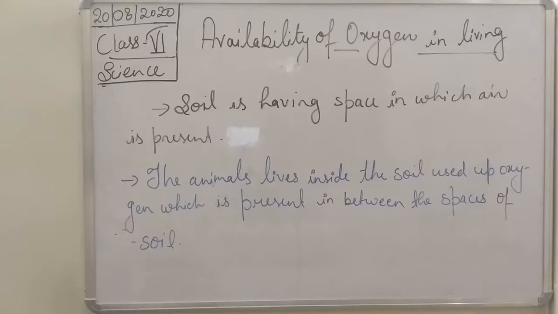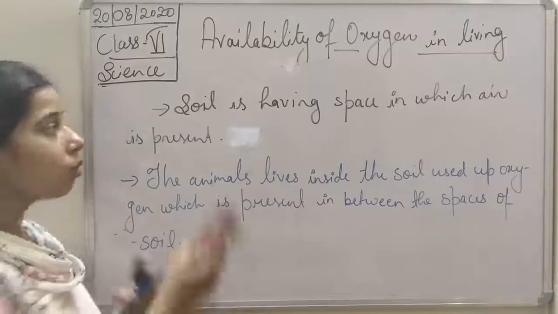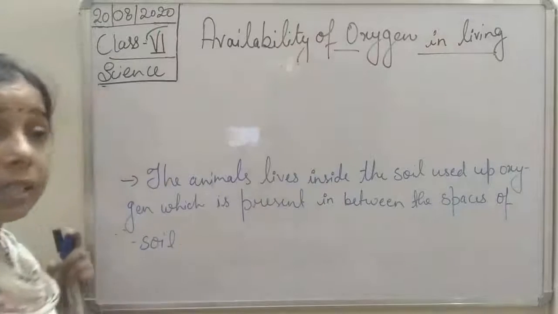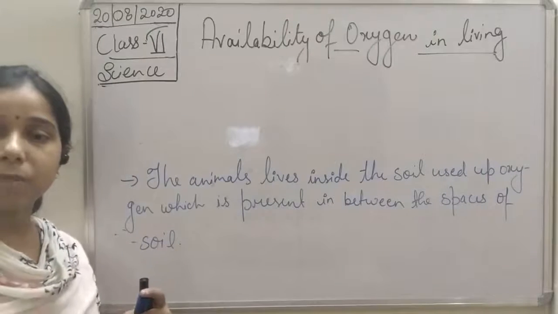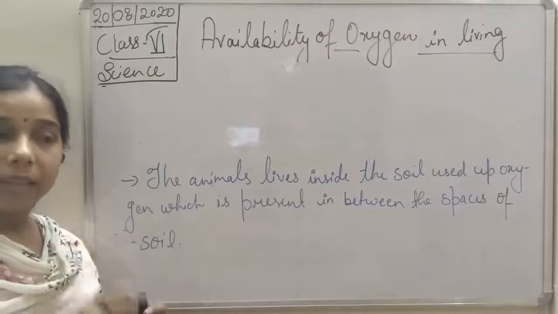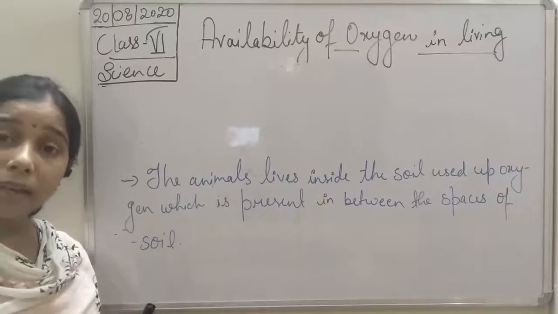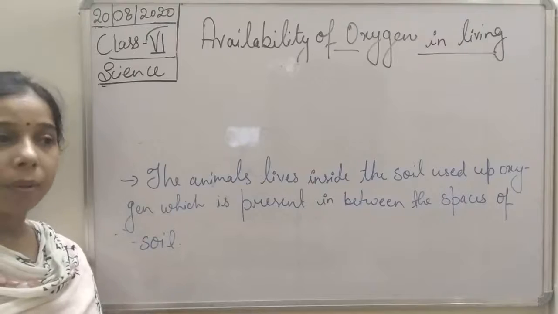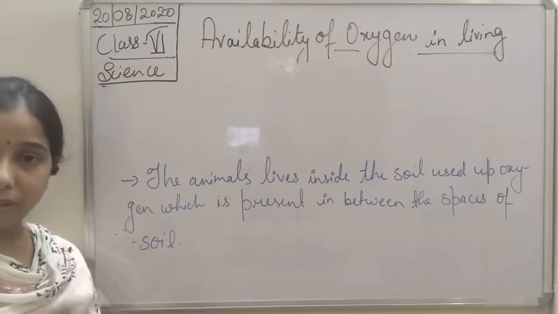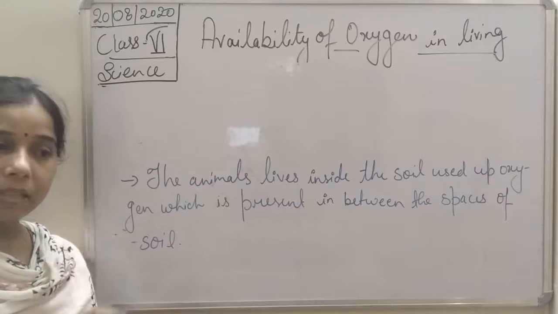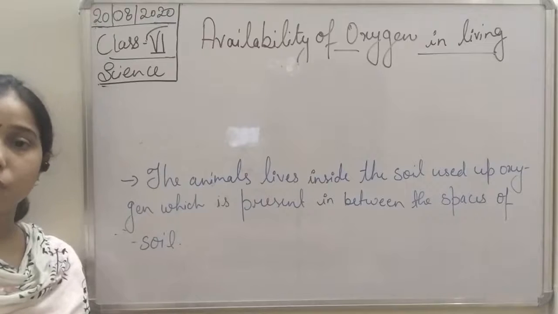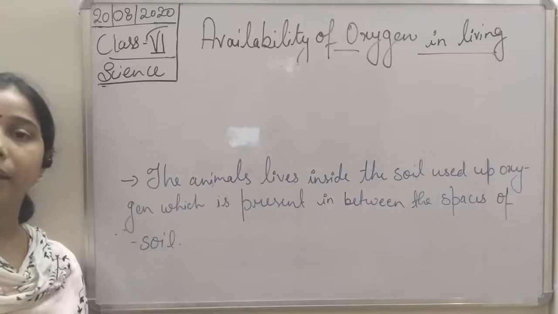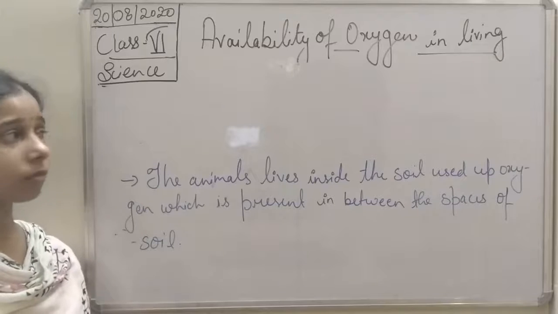Now what happened during heavy rainfall? So you see, during heavy rainfall, the spaces present in the soil are now filled up with the rainwater, students. Okay, because when the rainfall occurs, the space which was filled with oxygen will be filled by the rainwater.